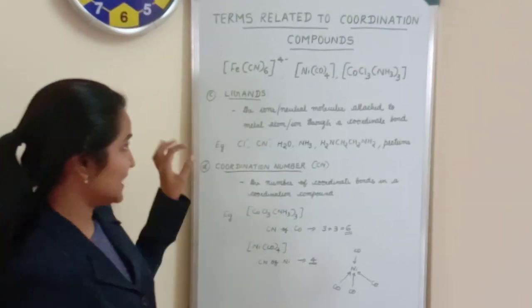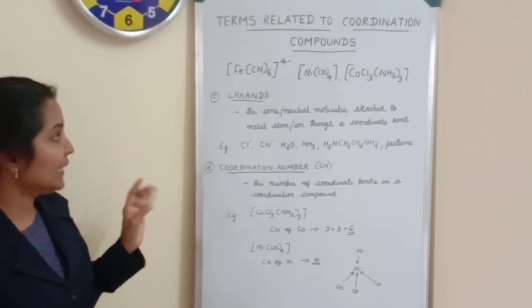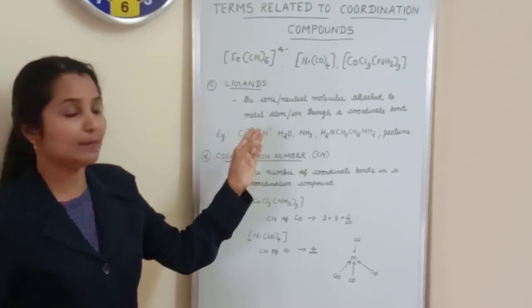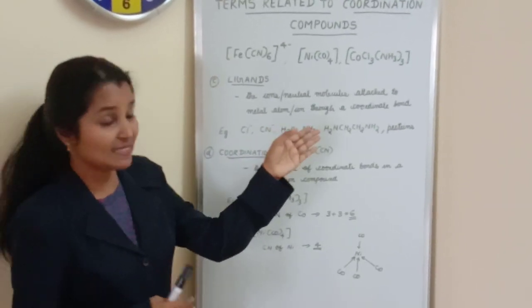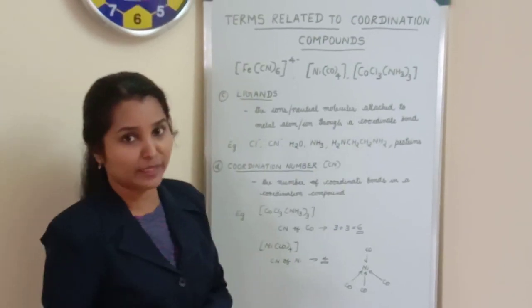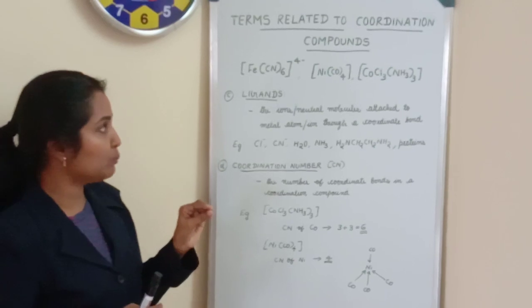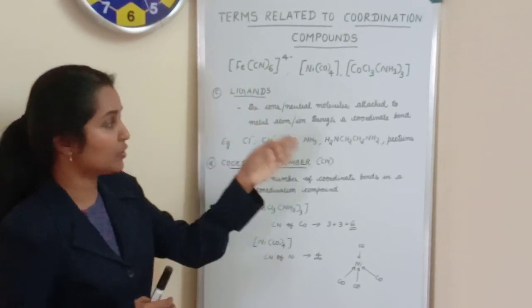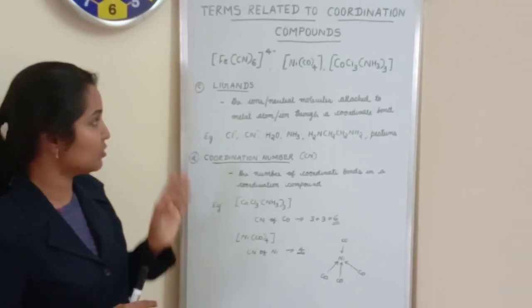Now coming to the next term related to coordination compounds, which is ligands. So ligands are the ions or neutral molecules attached to the central metal atom or ion through a coordinate bond. We have already discussed in the previous session what a coordinate bond is. So the ions or neutral molecules that are attached to the central metal atom or ion using a coordinate bond are known as ligands.